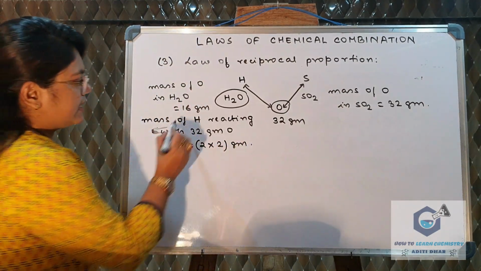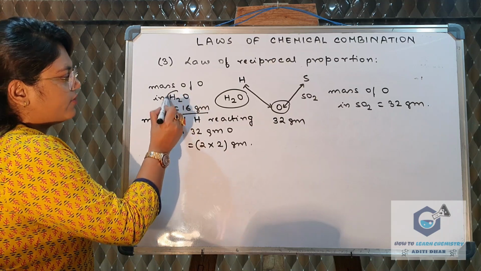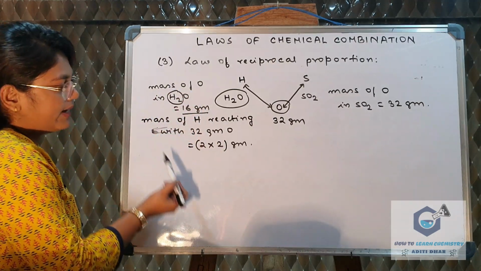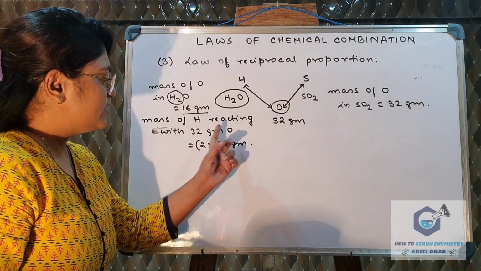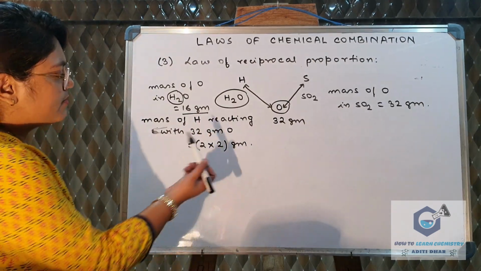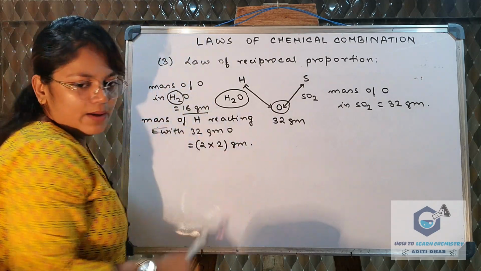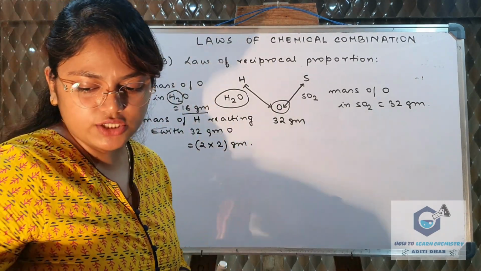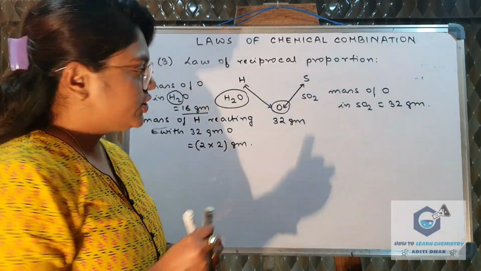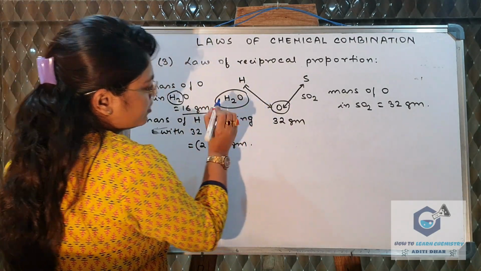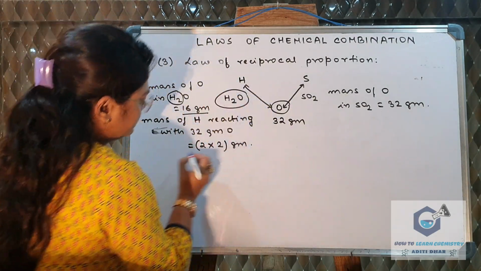Because when the oxygen was 16 gram, the mass of hydrogen was 2. Now when the oxygen mass has changed to 32 gram, then it must be 2 into 2, that is 4. So we are finding the ratio of the mass of hydrogen. So what is the mass of hydrogen?